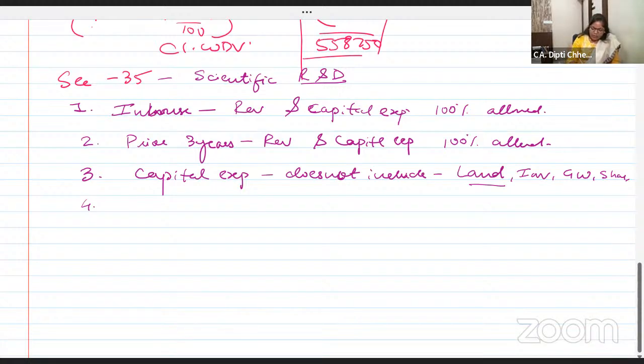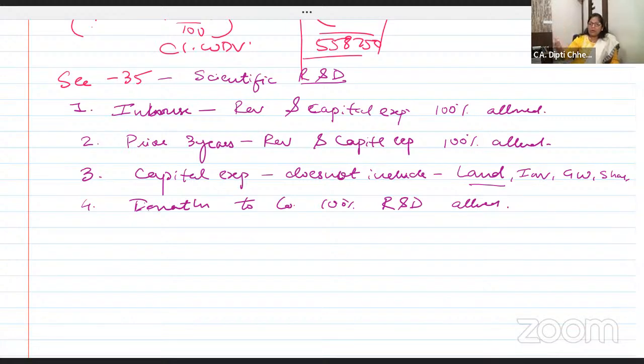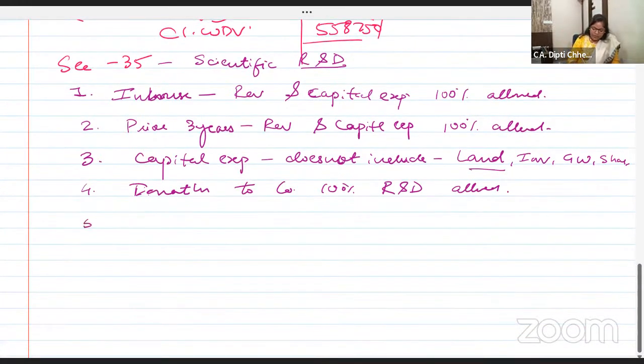Now, if you are not doing research in-house, but donation to company who is 100% doing the research and development, allowed. You are not doing in-house research and development, but you are giving donation to a company who is 100% involved in doing research, then that is allowed, right?